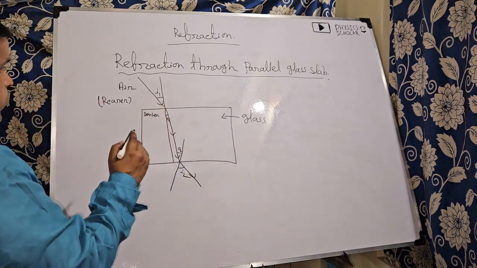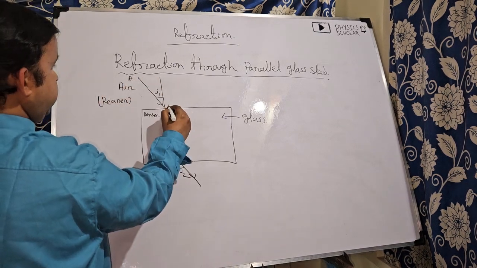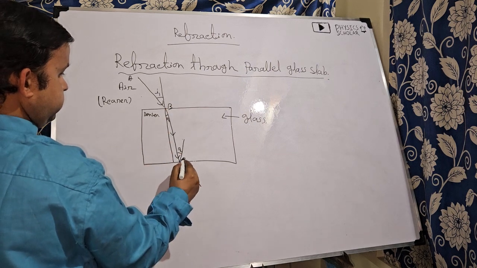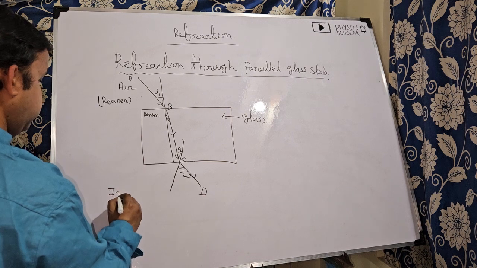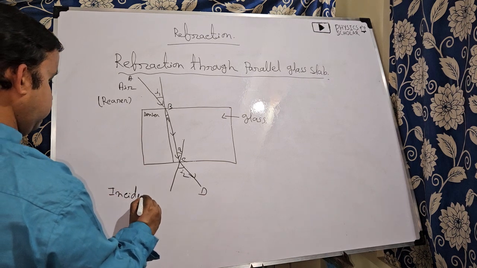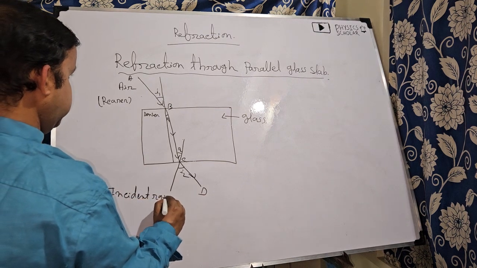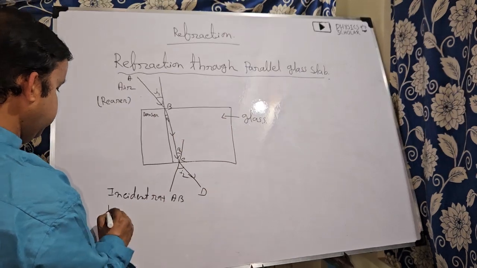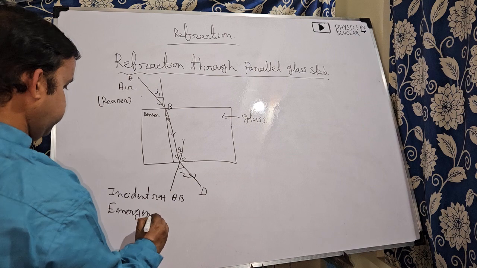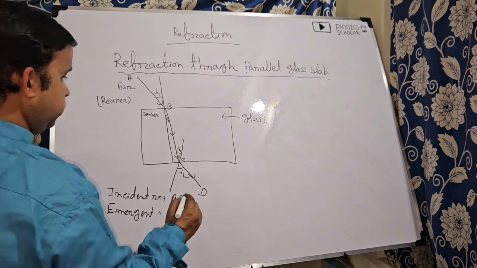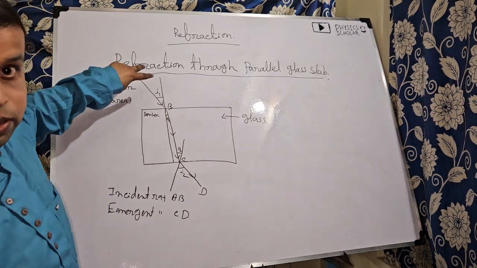So suppose A, B, C, D. Here the incident ray is AB and the emergent ray is CD. So I am explaining now.